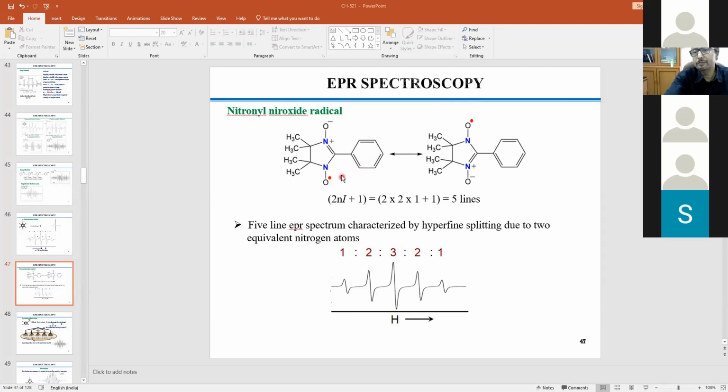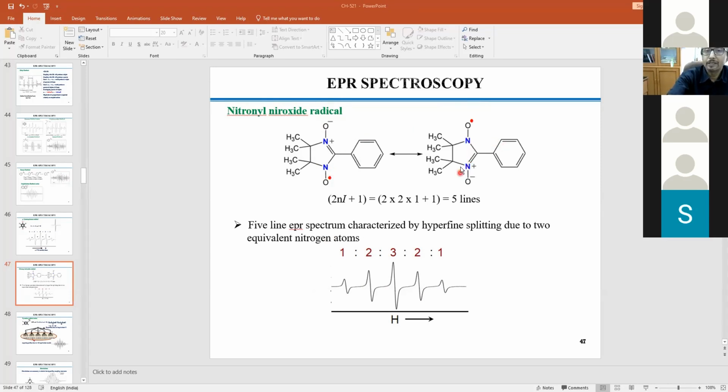Now, if you look at this molecule, you will see that the oxygen radical is here, right? And this is I equal to 0, inactive. So if I consider this localized structure, then we can have interaction only with the nitrogen, and we should expect 3 lines: 2 into 1 into 1 plus 1, 3 lines. But experimentally we are getting 5 lines with a particular intensity. Okay, what does it mean? It means that this resonating form is operational.